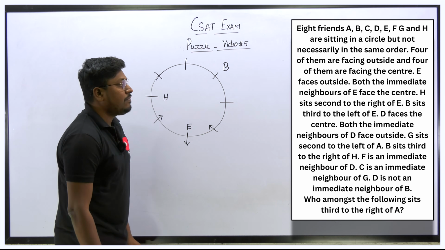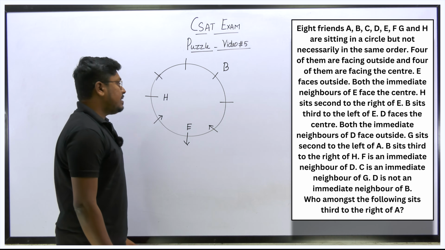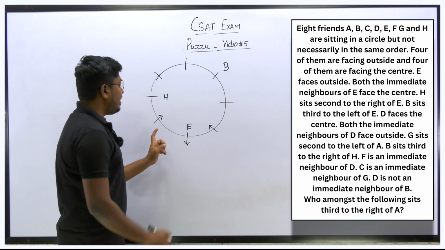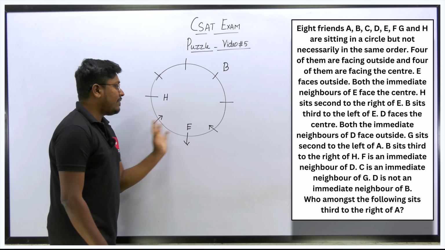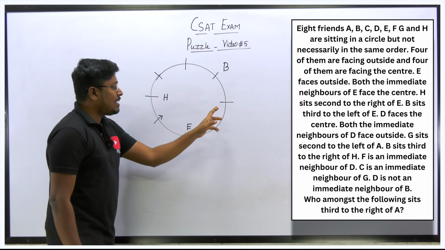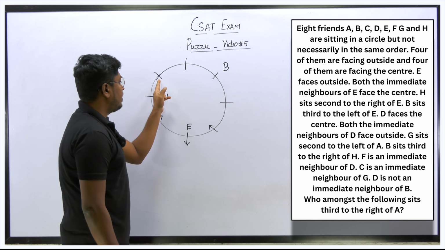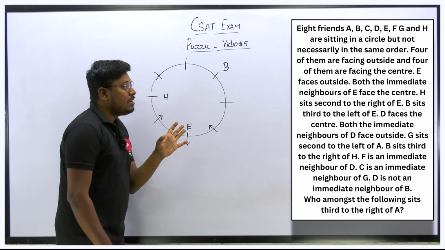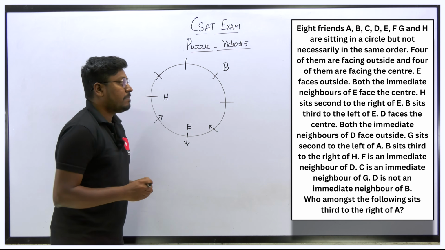Okay, next point, D faces the center. According to this diagram, only 2 places are facing the center, but there are several possibilities. We can fix D here, or here, or here also. So let me move on to the next point, but we keep that in mind: the person D is facing the center.